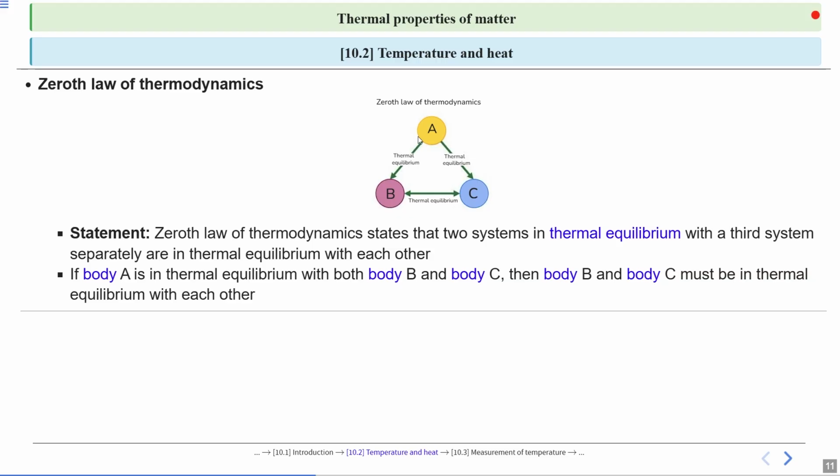Now if body A and body B are in thermal equilibrium, and similarly body A and body C are in thermal equilibrium, then according to the zeroth law of thermodynamics, body B and body C must be in thermal equilibrium with each other. This is the zeroth law of thermodynamics.